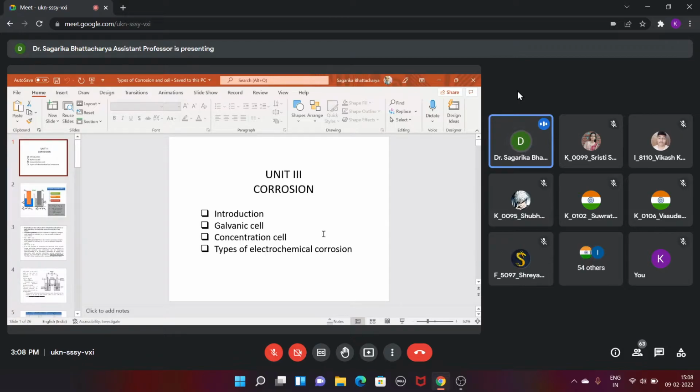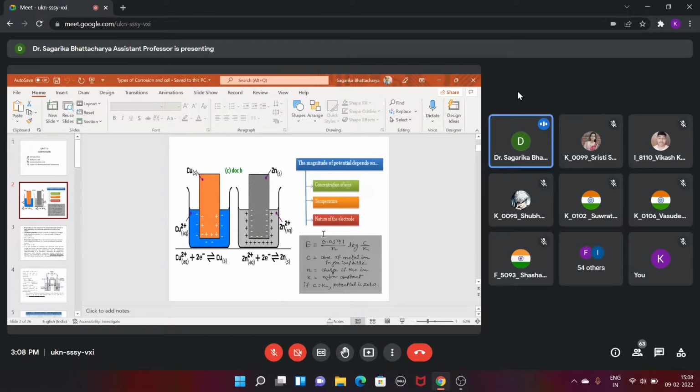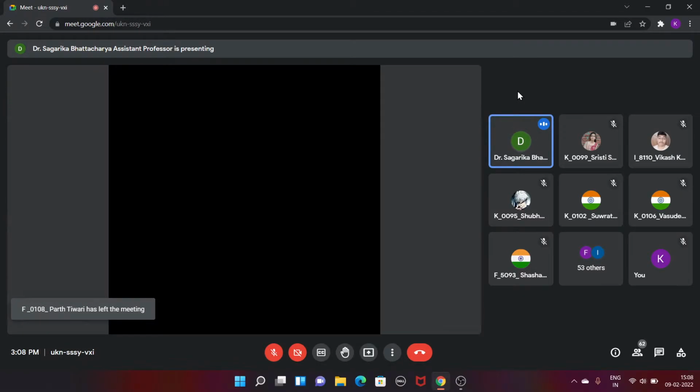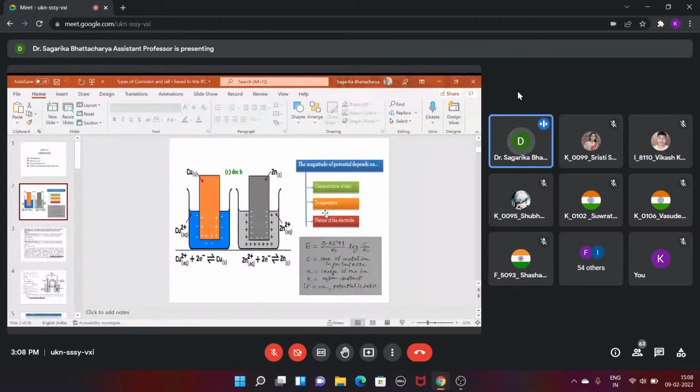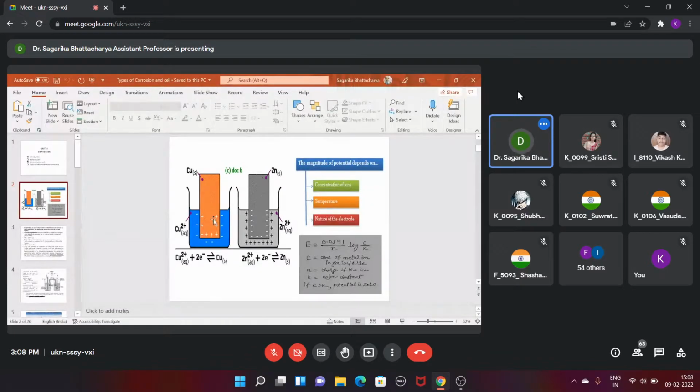Whenever a piece of copper is dipped into the water, some of the copper atoms will come from the electrode to the solution. The copper atom from the electrode will come to the solution, leaving the electrons here, and the copper 2+ ion will be in the solution. So this is the forward reaction.